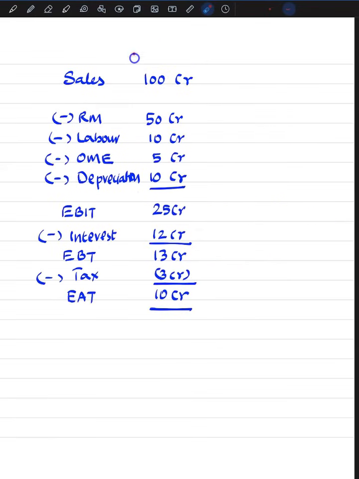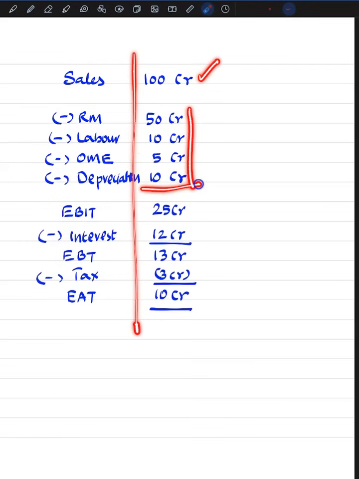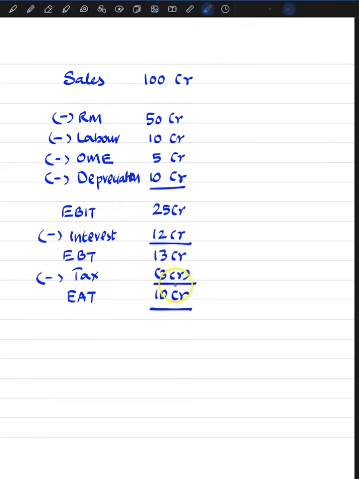Let's take an example. Look at this income statement where the business has made a sales of 100 crore, incurred various expenses including depreciation, and after deducting all those we have earnings before interest and taxes, and after deducting interest what we have is earnings before tax. Then after deducting taxes we have earnings after tax.